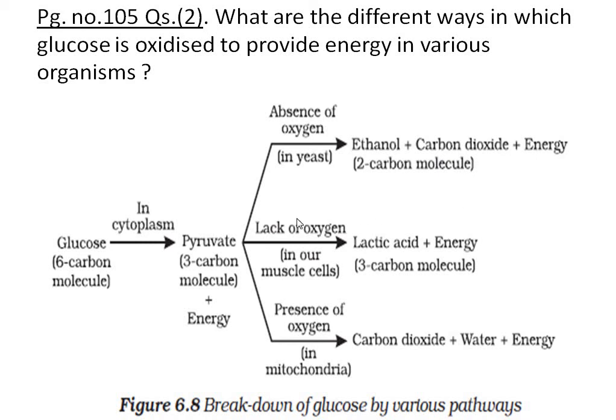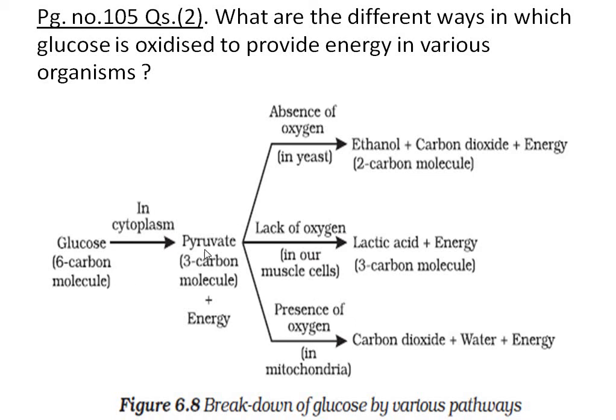So you draw this flowchart. This is the answer to a question on page number 105 of the NCERT book. The question is: what are the different ways in which glucose is oxidized to provide energy in various organisms? So this is the answer. These are the different pathways: absence of oxygen, lack of oxygen and presence of oxygen. These are the 3 different pathways.